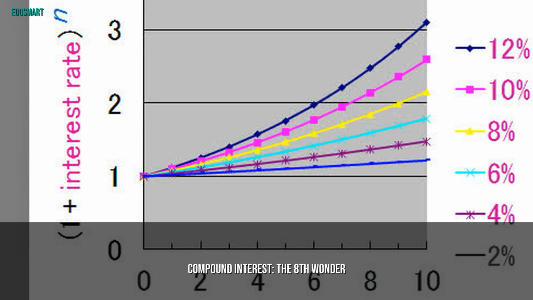The key takeaway? Start early. Time is the most powerful factor in compound interest. A person who starts investing at age 25 will have significantly more wealth at retirement than someone who starts at 35, even if they invest the same total amount. This is why financial literacy educators stress the importance of starting early, even with small amounts. The earlier you start, the more time compound interest has to work its magic.